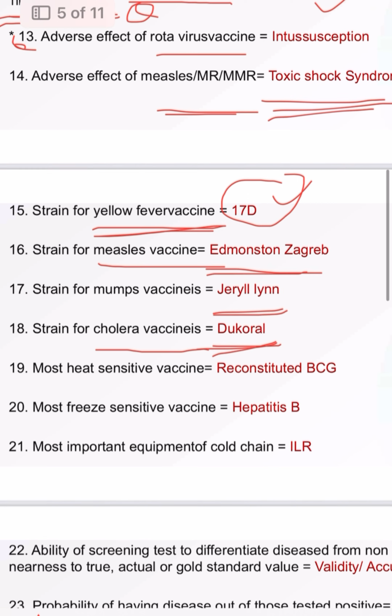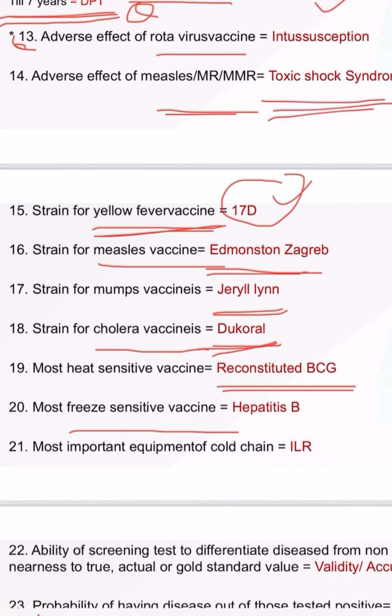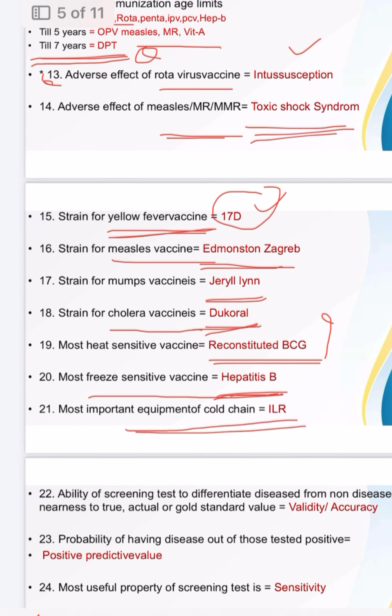Then moving forward, most heat sensitive vaccine, reconstituted BCG is most heat sensitive. So which one is most freeze sensitive? It is hepatitis B. So most freeze sensitive, hepatitis B; most heat sensitive, BCG. So hepatitis B is never kept in deep freeze. So it is the most freeze sensitive vaccine. Most important equipment for cold chain, ILR.